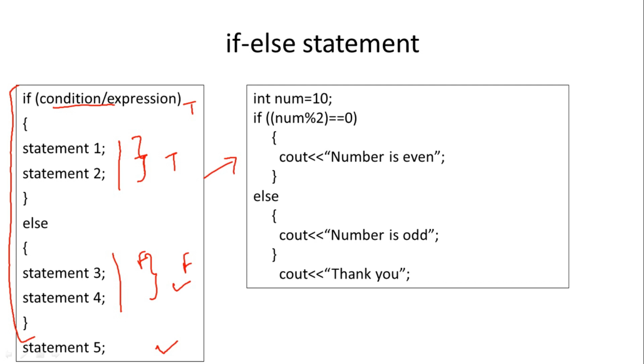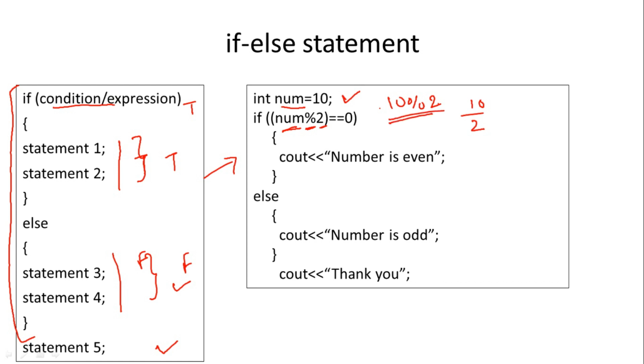For example, in the main function, one variable num is declared and the value assigned to it is 10. Then there is an if statement. This percentage symbol indicates the mod operator, and the output of this operator is the remainder. With num value 10, num mod 2 means 10 will be divided by 2 and the remainder will be the value of this expression.